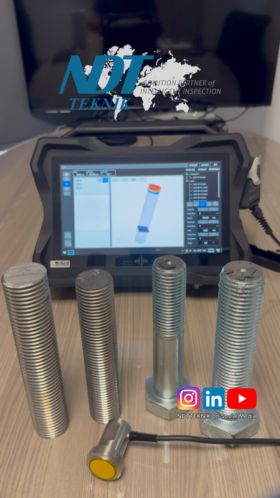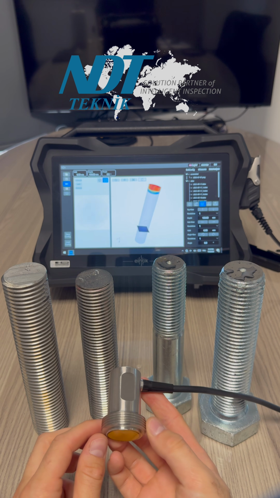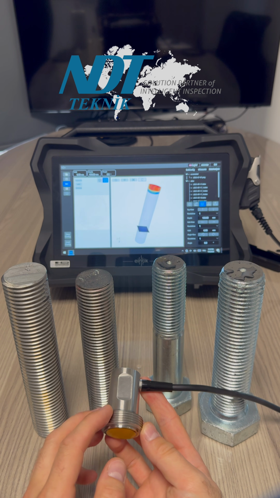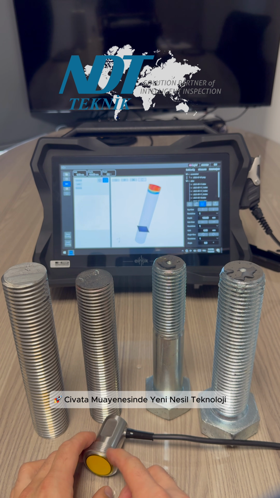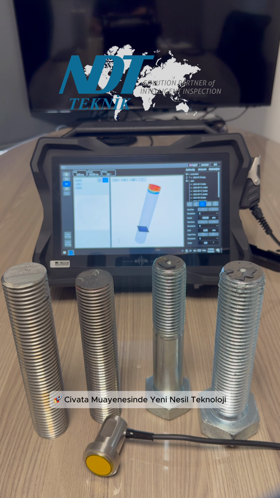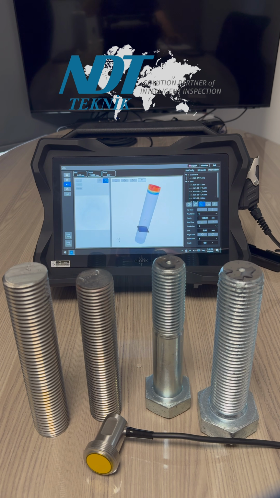Another 2 screws do not have any notch. In the application we use a 64 element focusing probe. It is very special, so it can focus on each millimeter of the screw. So we use 3D bolt inspection software in the application.